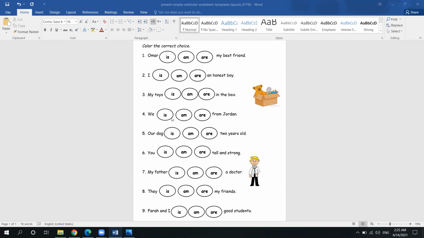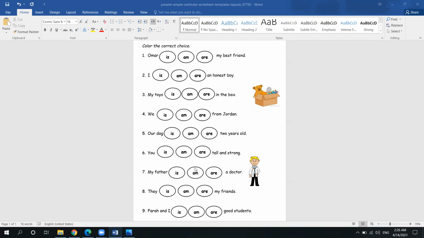We, is, am, or are from Jordan. What do you think? We is, or we am, or we are? Our dog is, or am, or are 2 years old. The dog, our dog, what do we use for it? Or with it?